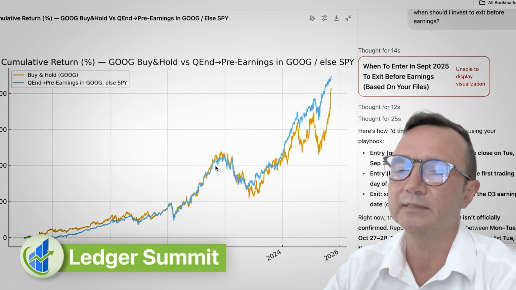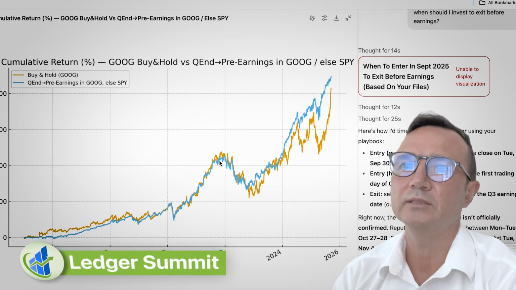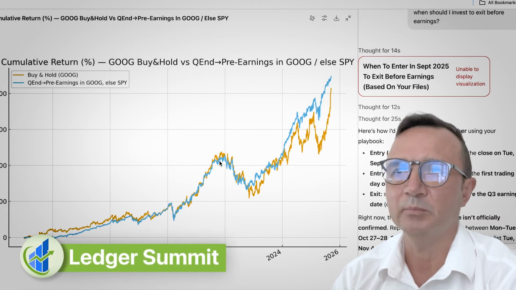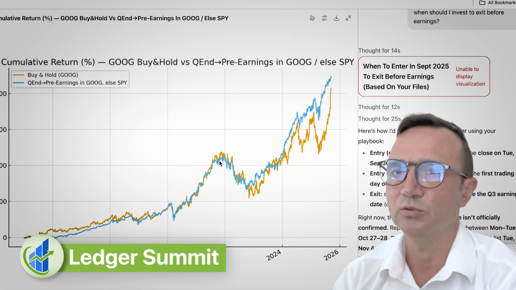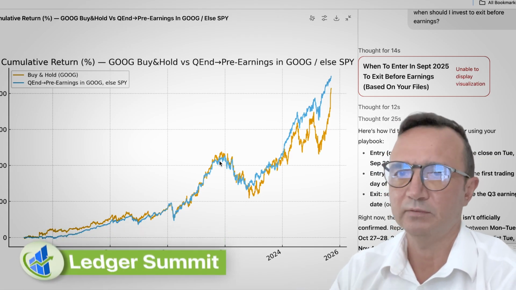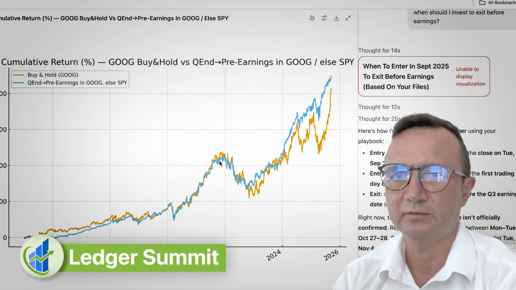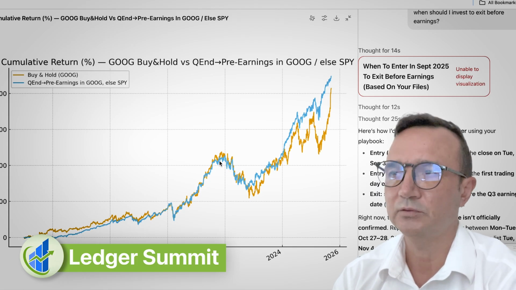This blue line is an alternative strategy. In this case, you buy stocks at quarter end and you sell them before the earnings release, and you invest in SPY, the S&P 500, and then you wait for the next quarter and you repeat. That way you stay kind of safe, because SPY is a much safer alternative to Google.